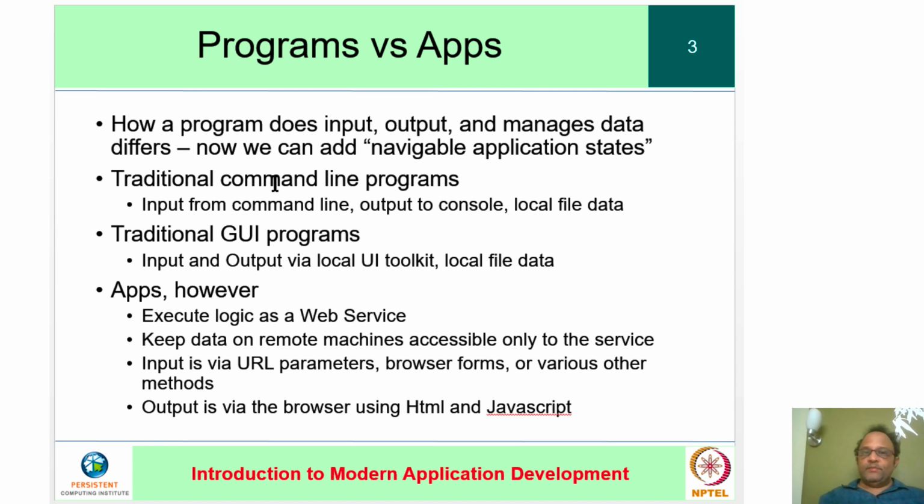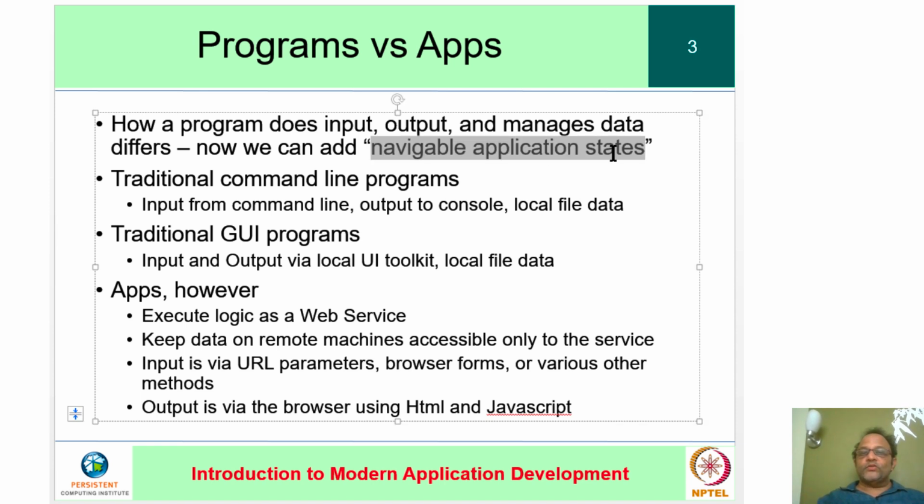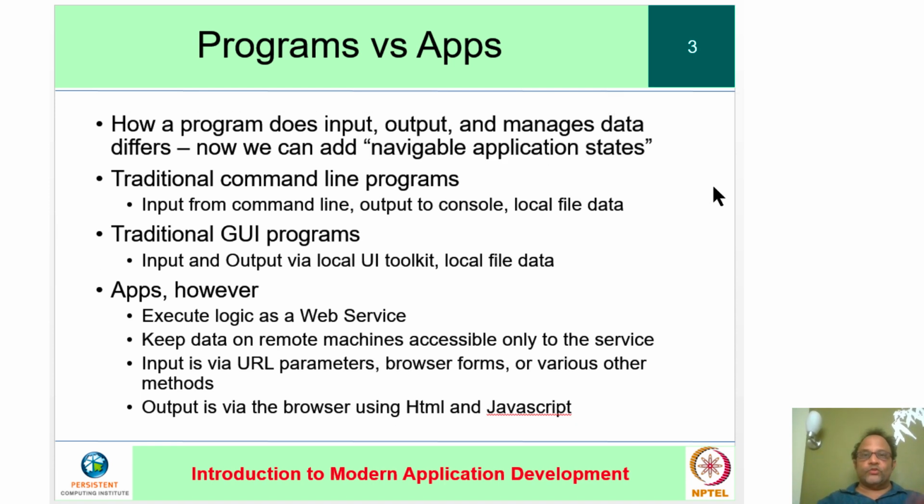Traditional command line programs we know very well: straightforward input, process, output. GUI programs are similar, with local file data. Now we can say there is no such idea, no notion of independently accessible application state. But apps execute as a web service, keep data on remote machines, take input via URL parameters, and output via HTML and JavaScript.